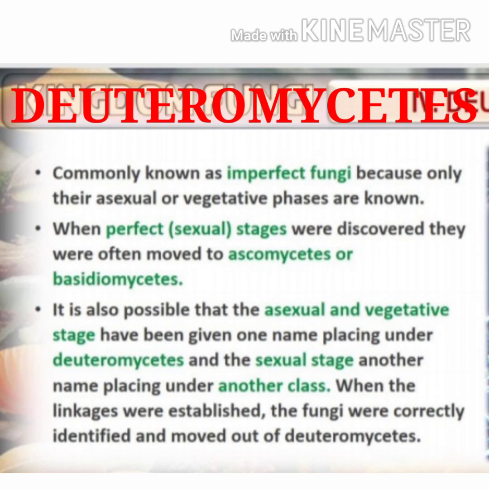It is also possible that the asexual and vegetative stage have been given one name under Deuteromycetes and the sexual stage another name under another class. When the linkage was established, the fungi were correctly identified and moved out of Deuteromycetes.